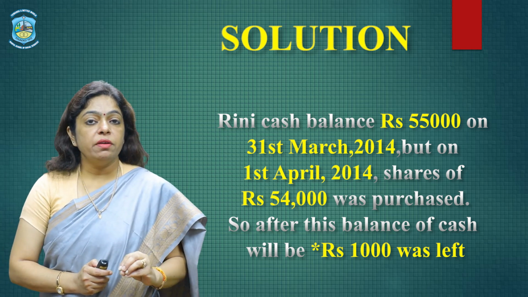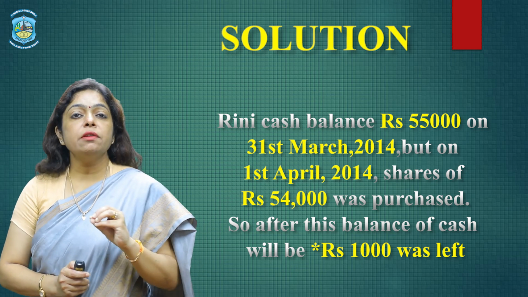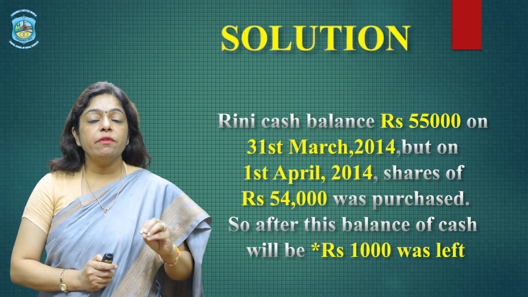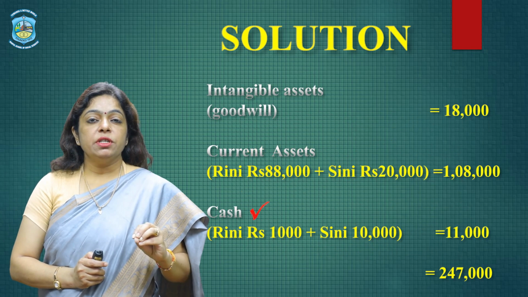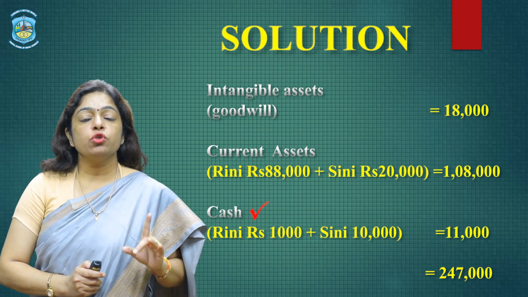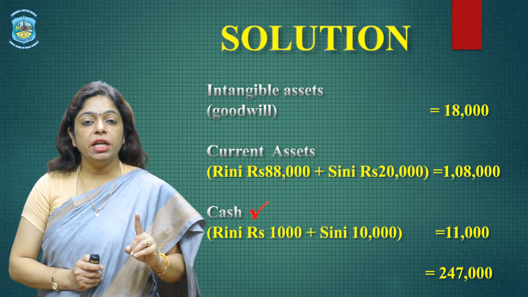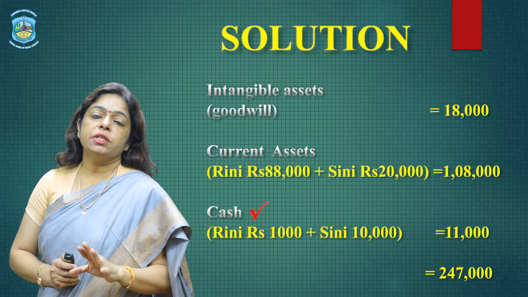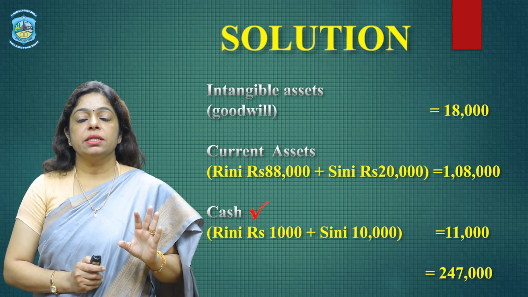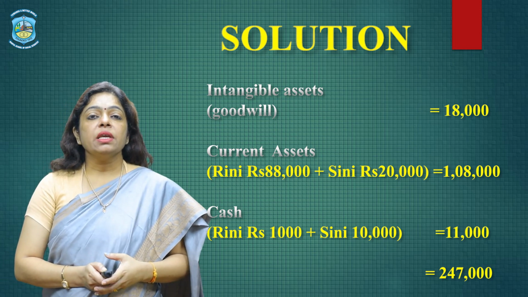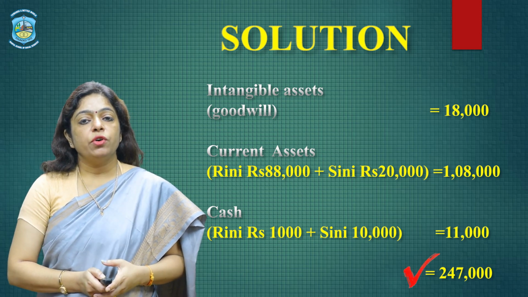So out of 55,000, if 54,000 is being used to purchase the investments, we are left with only rupees 1,000 under Rini Limited, which is the holding company. So the cash balance will show only 1,000 for Rini Limited, and whatever is shown for Cini Limited would be taken over. So the total of cash is 1,000 plus 10,000, that is 11,000, and the total of assets now stands at 2,47,000.